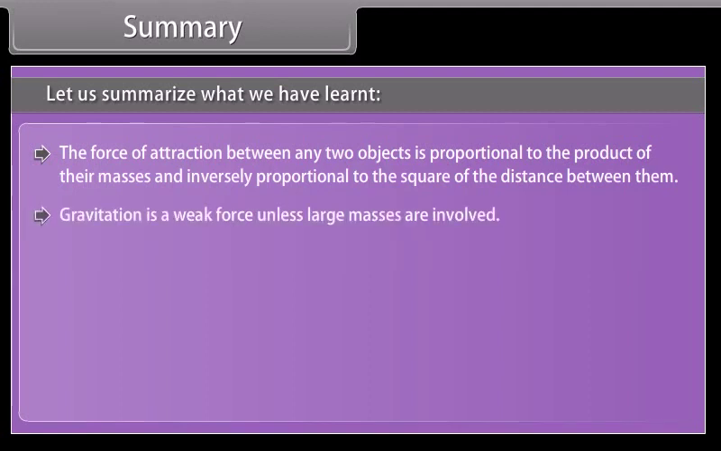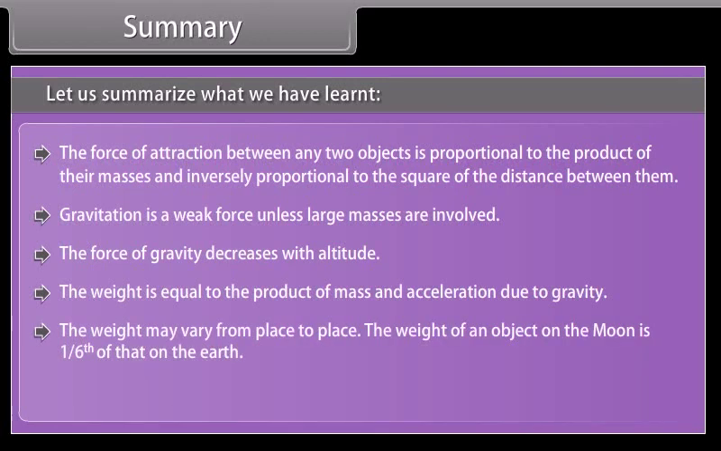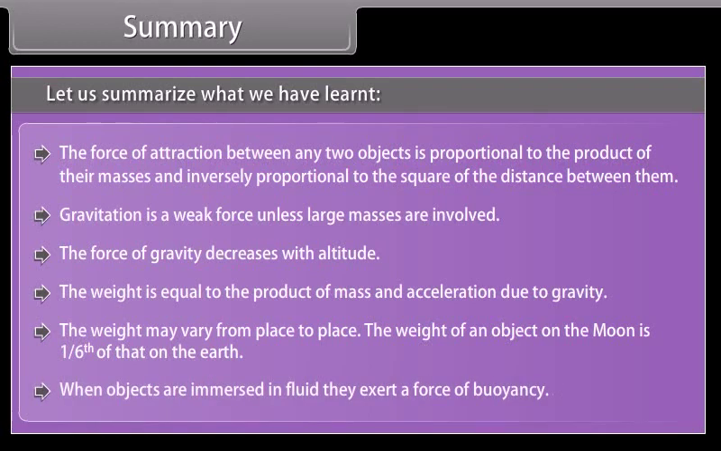Gravitation is a weak force unless large masses are involved. The force of gravity decreases with altitude. The weight is equal to the product of mass and acceleration due to gravity. The weight may vary from place to place. The weight of an object on the moon is 1/6 of that on the earth. When objects are immersed in fluid, they exert a force of buoyancy.